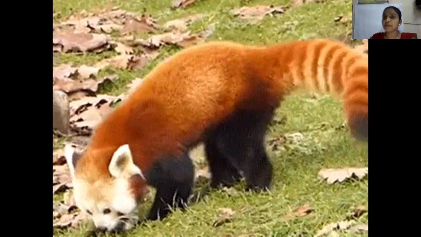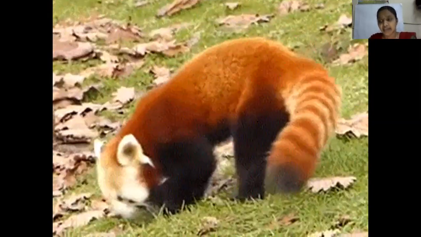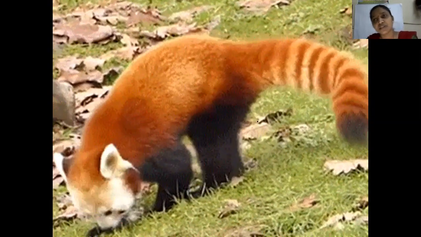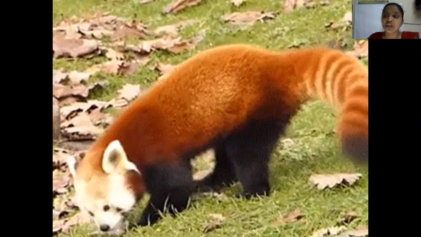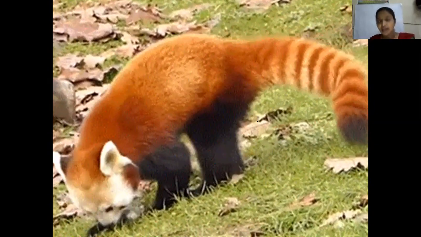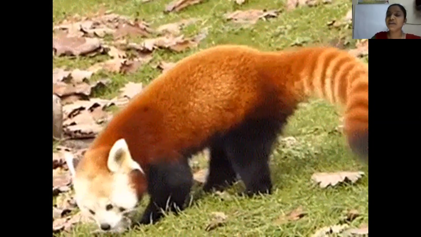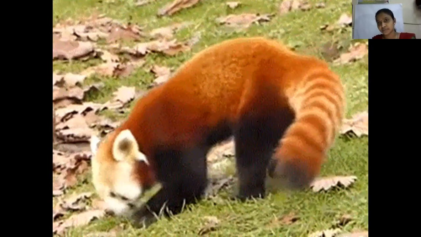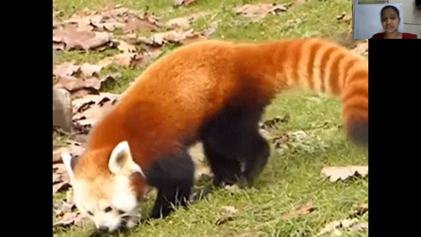Okay, what is the capital of Sikkim, children? It's Gangtok. And how about West Bengal? Kolkata. The capital of West Bengal is Kolkata. So here also people grow orchids, because high on the mountains they grow orchids. And even tea is cultivated. Tea gardens are cultivated here.